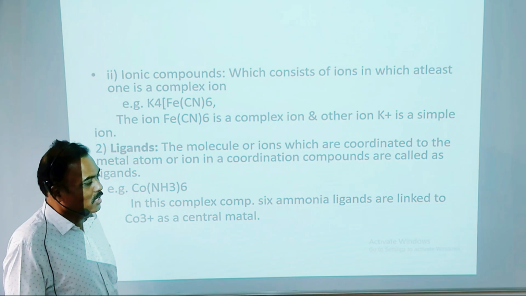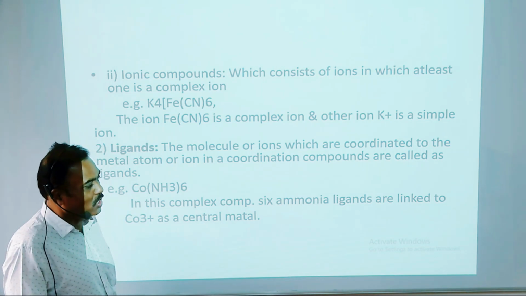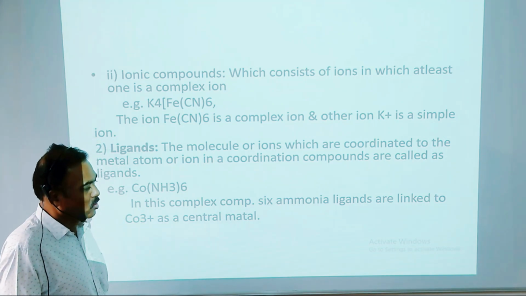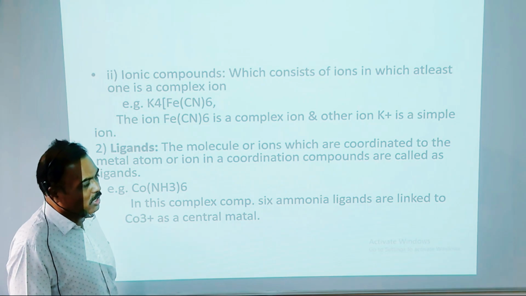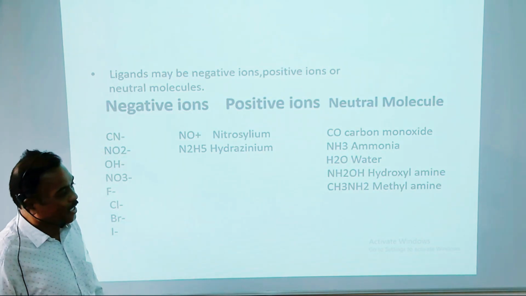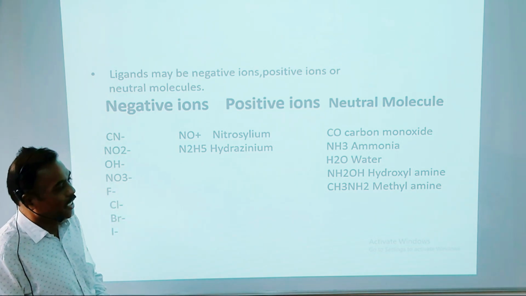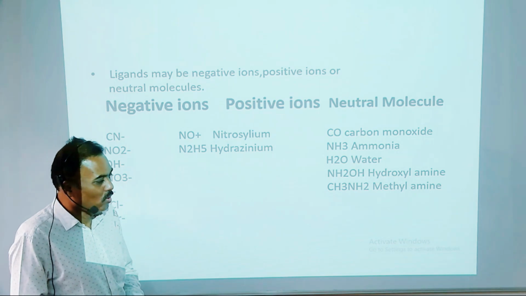For example, [Co(NH3)6]3+. Here 6 NH3 act as ligands, and cobalt acts as the metal ion. So in this complex compound, 6 ammonia ligands are linked to Co3+ as the central metal. Then ligands may be of three different types: negative ions, positive ions, or neutral molecules.